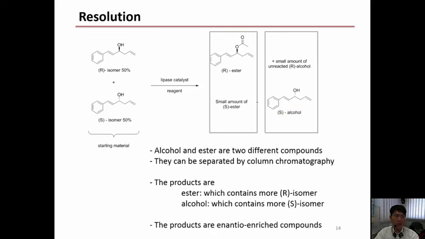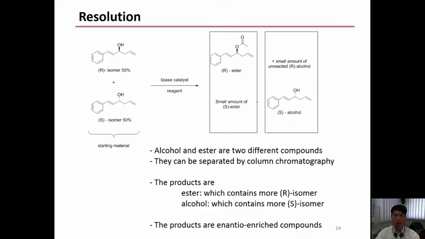Alright, so in this resolution scheme, you see that the R isomer would be worth 50% and the S isomer would be worth another 50%. And after going through the lipase-catalyzed reaction, you would have the R ester and a small amount of the S ester. Why a small amount and not the dominant one? And on the other side of the products, you get the S alcohol and a small amount of unreacted R alcohol.